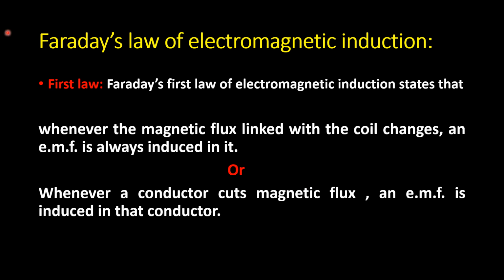So a very essential condition for EMF induction is that there should be a rate of change of flux linking with the coil. And how is it possible to create a rate of change of flux? It is by changing either the position of the magnet or by rotating the conductor in a magnetic field. If the magnetic field is stationary, then you have to rotate the conductor. If the conductor is stationary, then you have to rotate the magnetic field around it. Then and only then does EMF induction take place in a coil.